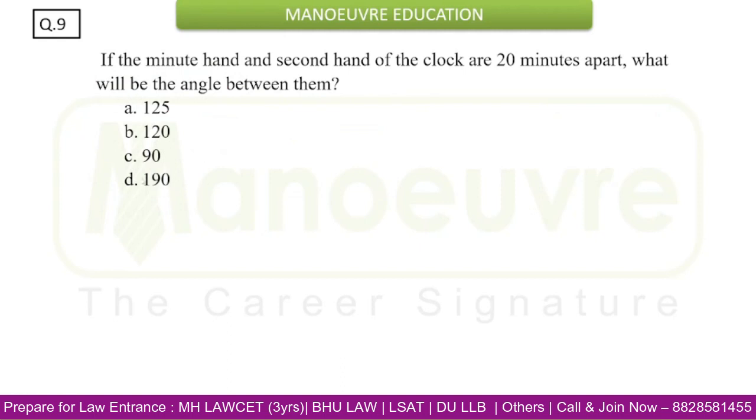Now have a look at this. This is the question based on clock. Now let's try to read out the question and try to understand it. If the minute hand and hour hand of a clock are 20 minutes apart, what will be the angle between them? Now this question is quite simple.